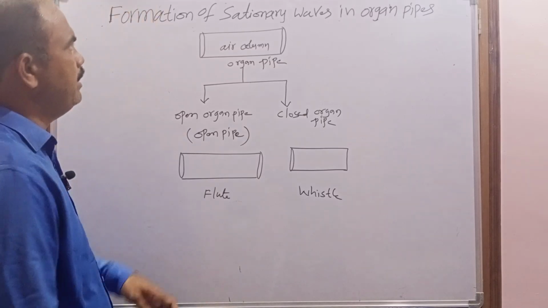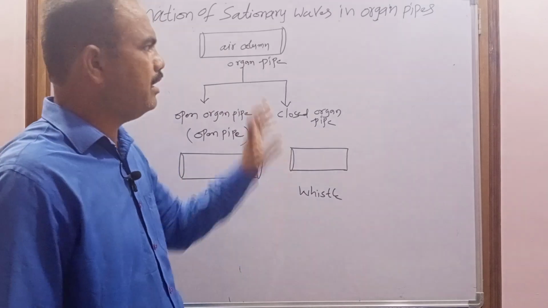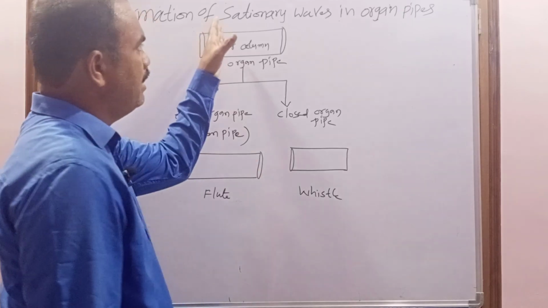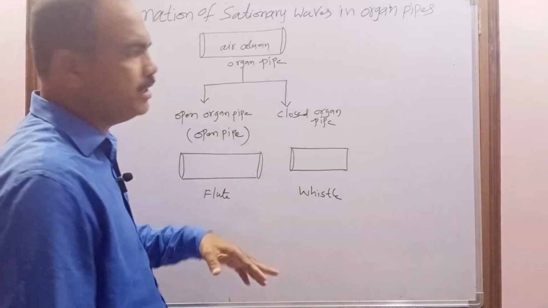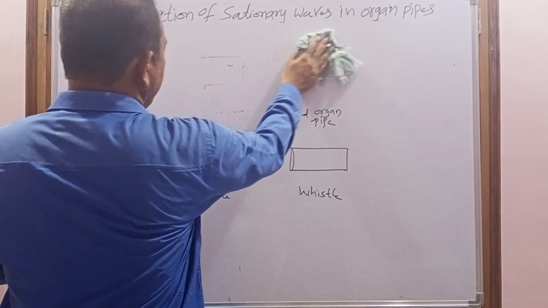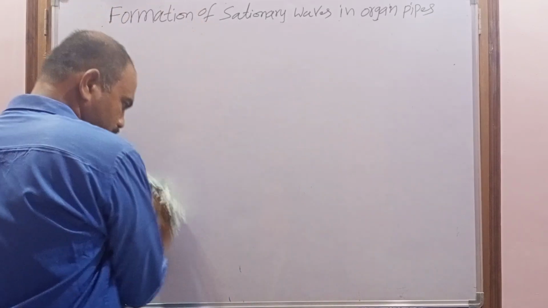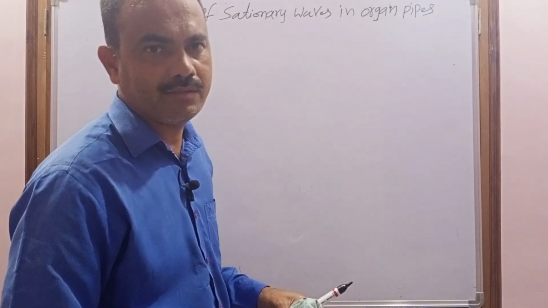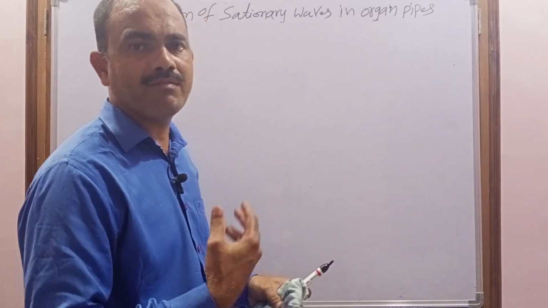Now we are going to learn how the stationary waves are formed in these organ pipes. Here the stationary waves are sound waves, so they are longitudinal stationary waves. When longitudinal progressive waves are superimposed, the stationary wave is formed. First of all, I am going to discuss how the stationary waves are formed in the open organ pipe. When they are formed, they vibrate with different frequencies, which are called modes of vibration.